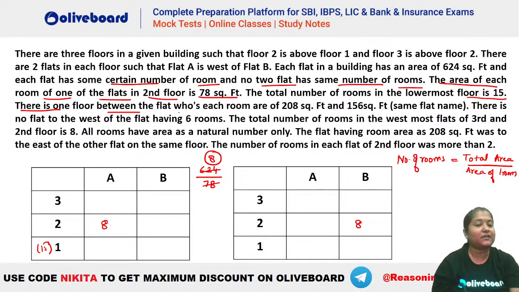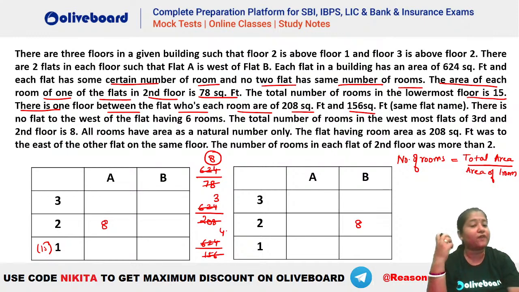There is one floor between the flat whose each room is 208 and 156. Okay. So you can see there has to be one floor between 208 and 156. 208 means how many rooms? If you divide 624 by 208, you can see this is your 3. And similarly 156. If you divide 624 by 156, this gives you a 4. That means there is a gap of one floor between the flats with 3 rooms and 4 rooms. Okay. So you can see 3 and 4 has to be at a gap of 1. So 3 and 4 have to be either here, okay, in this one or this one.